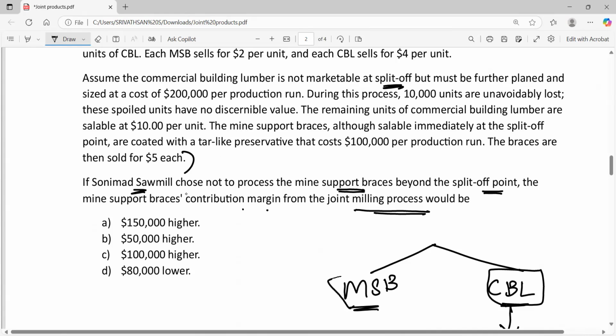If they are selling MSB at the split off point itself, what is going to be the impact on contribution margin? Whether it is going to be 150,000 higher, or 50,000 higher, 1 lakh higher, or 80,000 lower. That is what we need to calculate. It's very simple. If we are not processing MSB further, what is the gain that we are going to get and what is the loss that we are going to face?